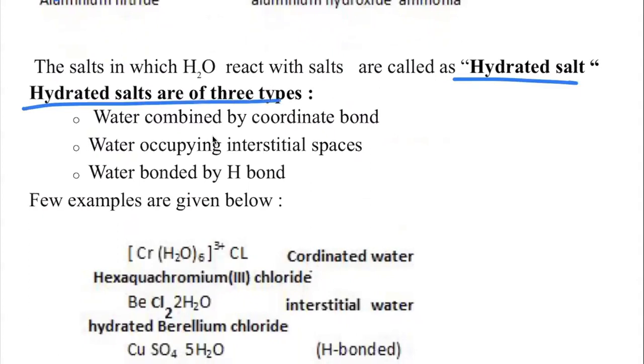Hydrated salts are of three types: water combined by coordinate bond, water occupying interstitial spaces, and water bonded by hydrogen bond.